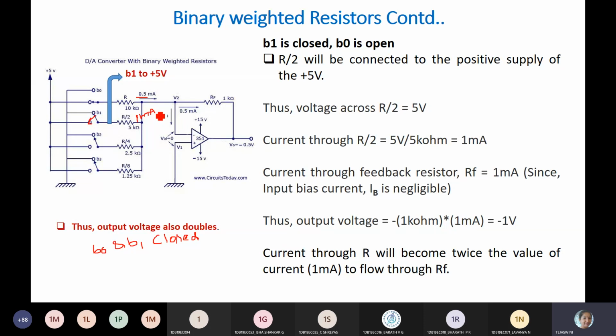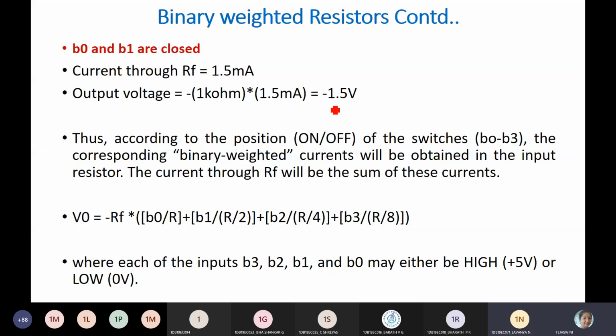So what is the total current that flows? 1 plus 0.5, it becomes 1.5. Yes, what is the output voltage? I into RF. 1.5 milliamps into RF, which is 1K. Minus 1.5, right? Yes, ma'am.